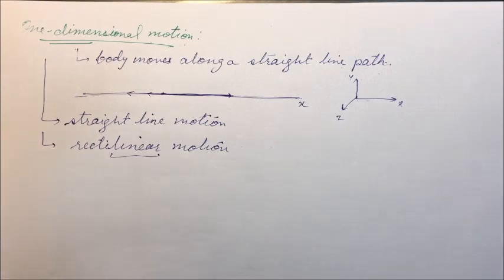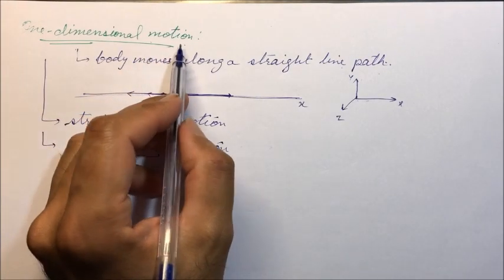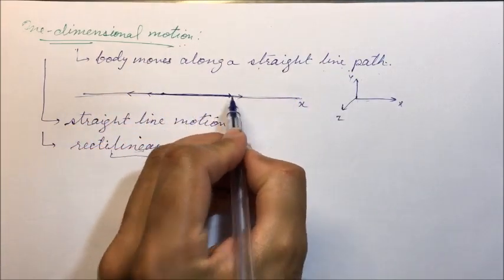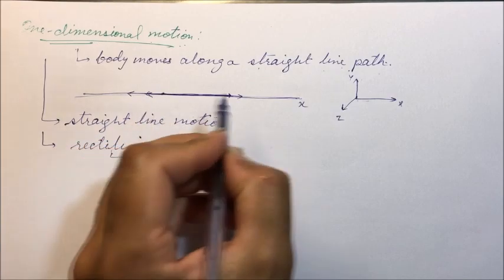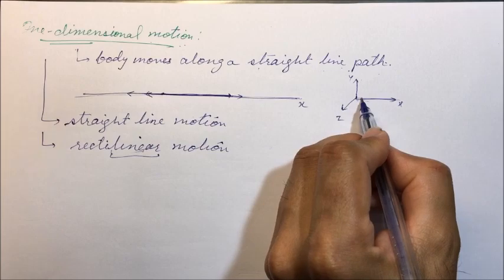Again, a linear motion along a line, rectilinear, straight line. So one dimensional motion is when a body moves along a straight line path. Its direction can be this direction or this direction, but the motion is always along a straight line, along only one dimension.